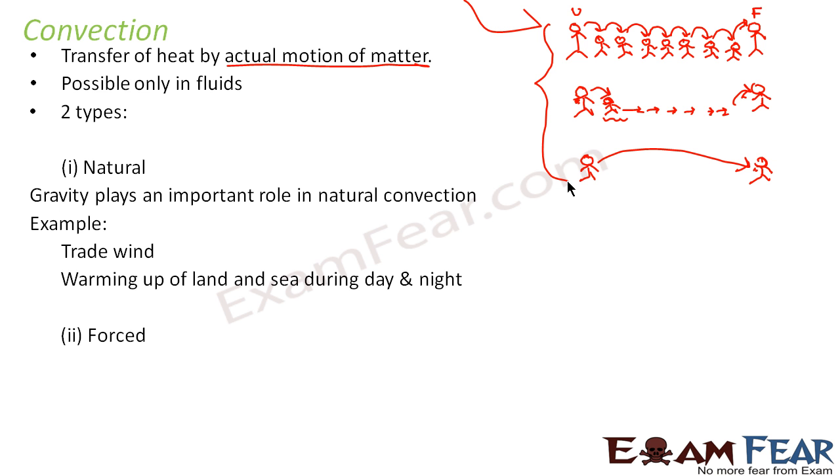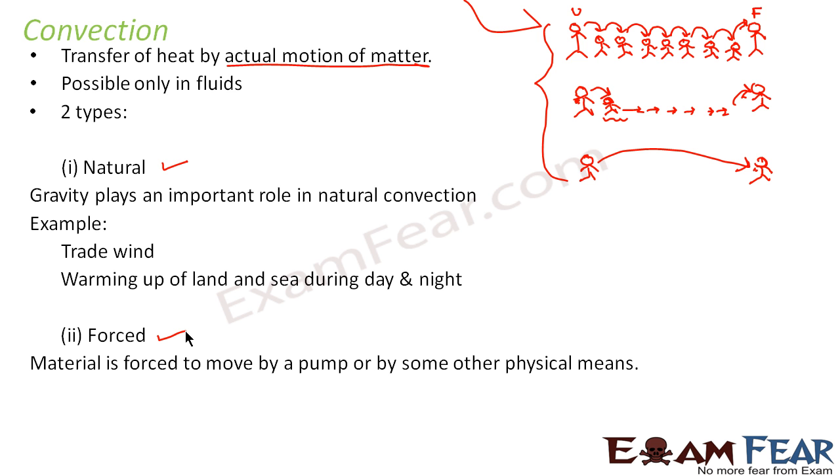The other type of convection is forced convection. So this was natural convection, this is forced convection, where a material is forced to move by a pump or by some other physical means.